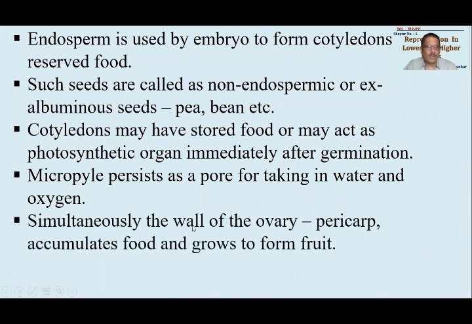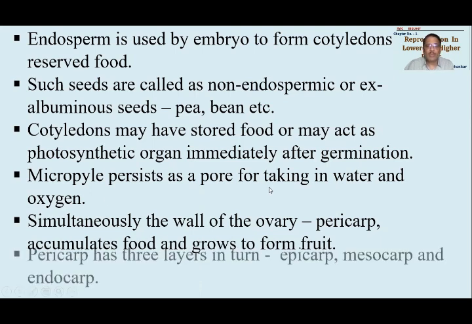Simultaneously, the wall of ovary will start developing. I told you, wall of ovary is called as pericarp. This pericarp will start developing. The wall will start becoming thick. It will start accumulating food material. As it accumulates food material, it will become thick. It will grow in size. Okay. Ultimately, it will get ripened so as to form fruit.